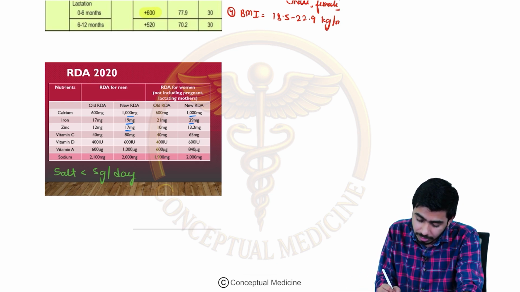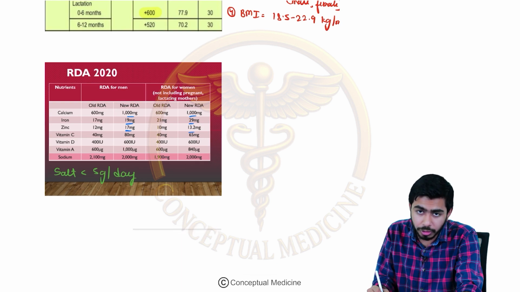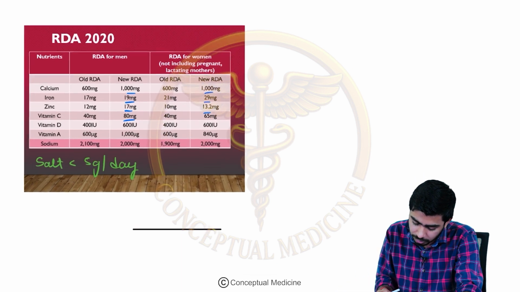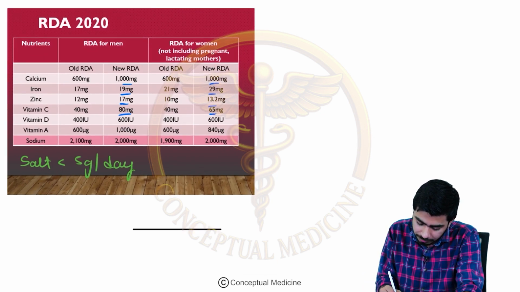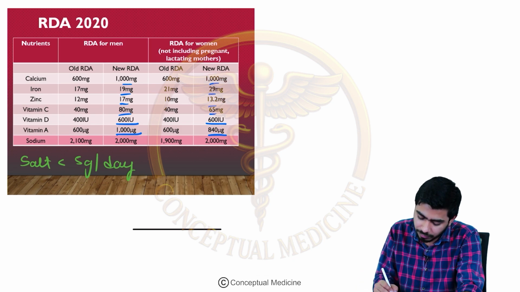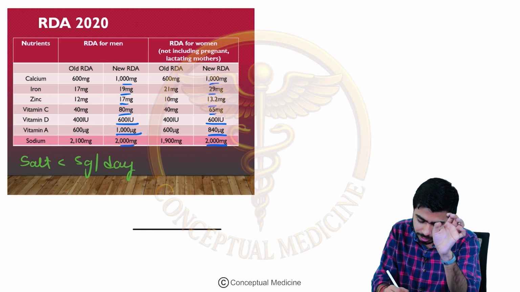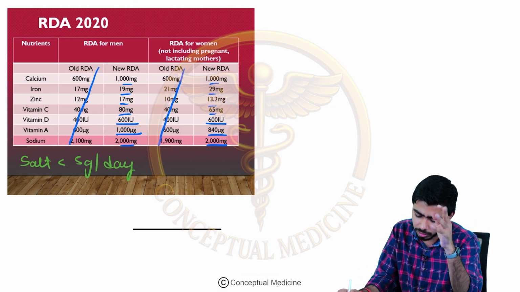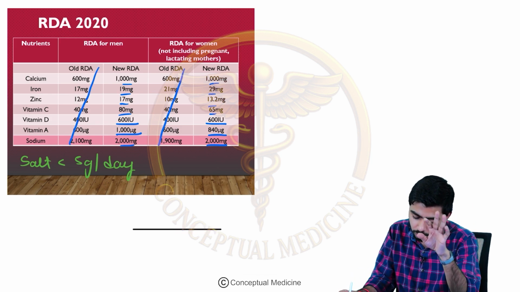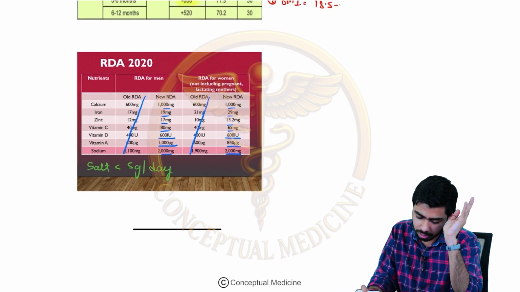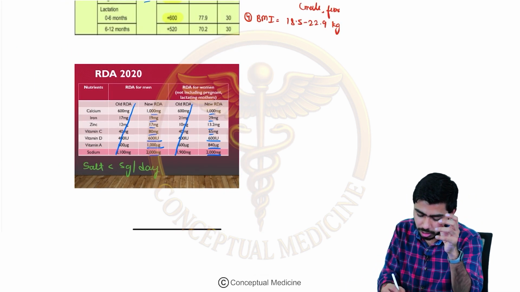Zinc, 17 mg for the males and 13.2 for the females. Then vitamin C is 80 mg for the males and 65 mg for the females. Vitamin D is 600, the same for the male and female. And vitamin A is 1000 microgram for the male and 840 for the female. Sodium is the same for male and female, that is 22,000. So you should remember only the new data, not the old one. You should forget this particular data. Nobody is actually bothering you about the old one. Now they will be asking you the new data according to the RDA 2020.